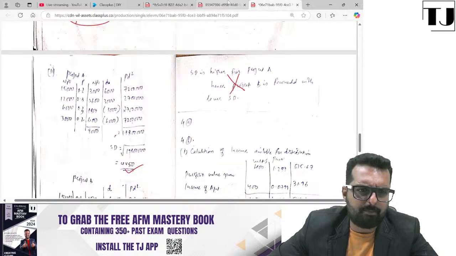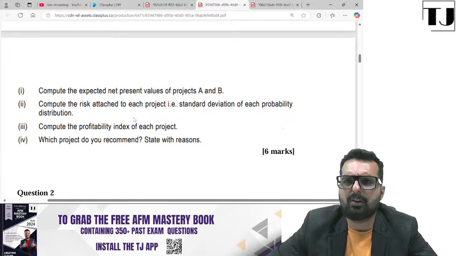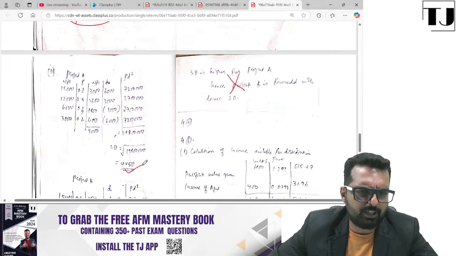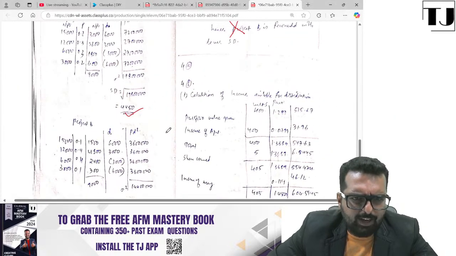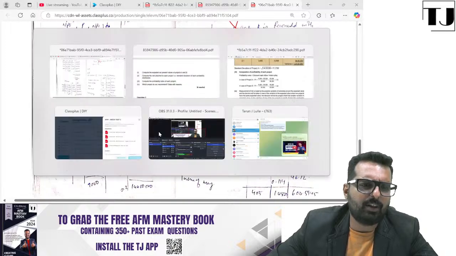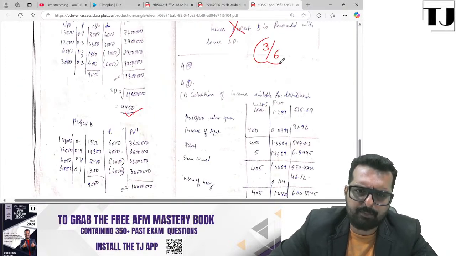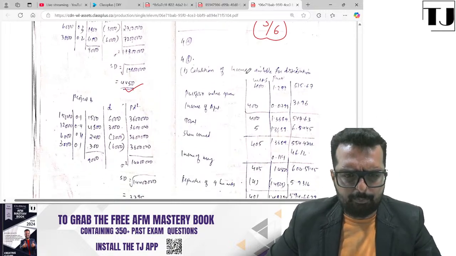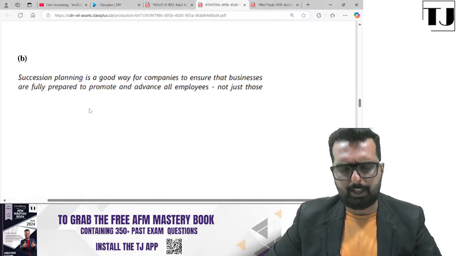So when you look at the mark distribution, you have 4 questions, each having 6 marks. So total will be 1.5 marks per question. All right, which project do you recommend? They asked you to find the profitability index. Have you done that? Not done. So you've done 2 correct of 4 requirements. So can I give you 3 out of 6 marks? Others, please give yourself self-evaluated marks parallelly now. Question 4A, 4B. Let me take question 4A now.